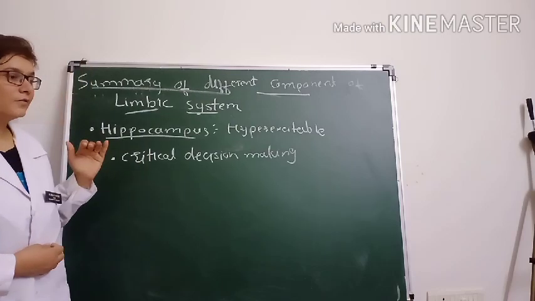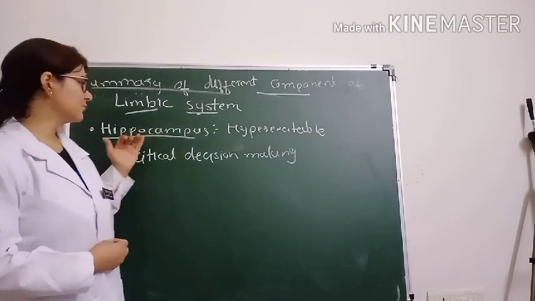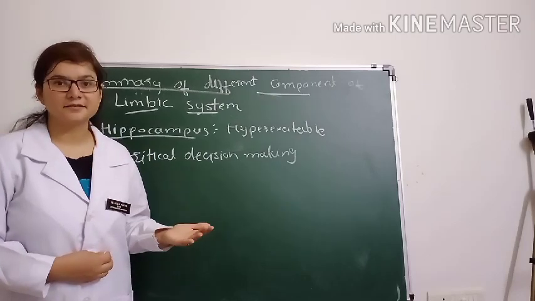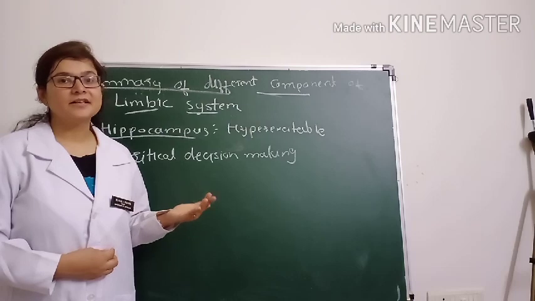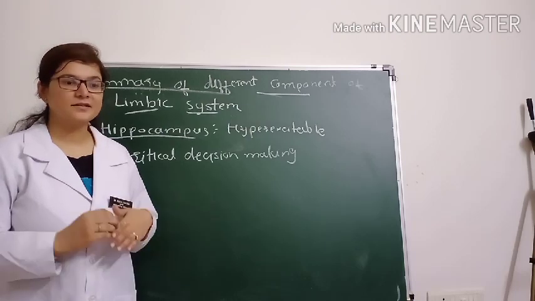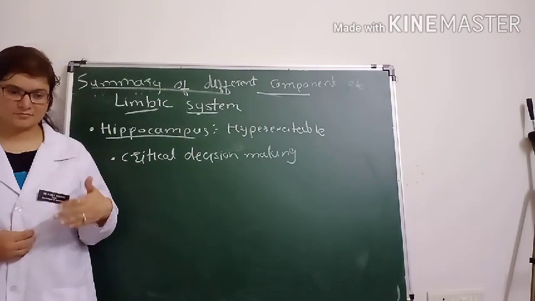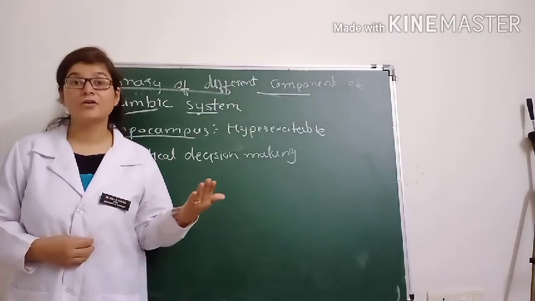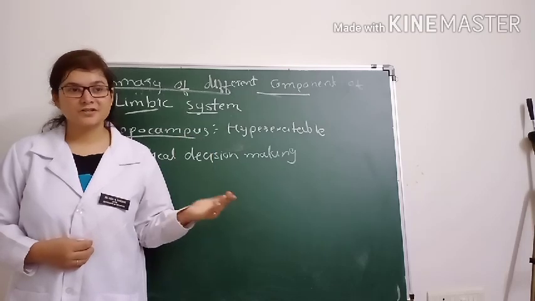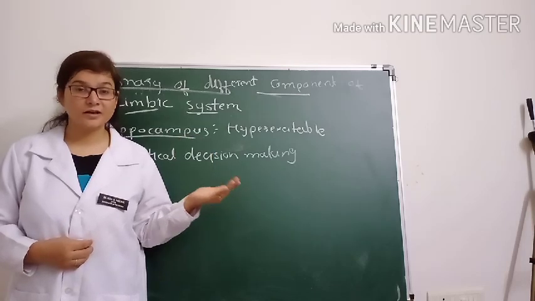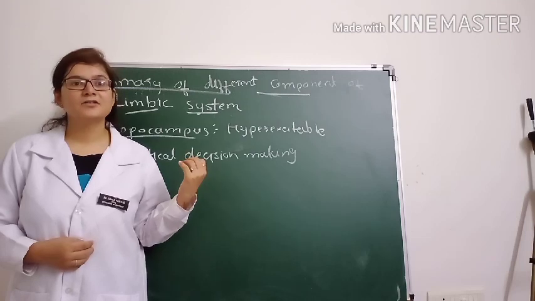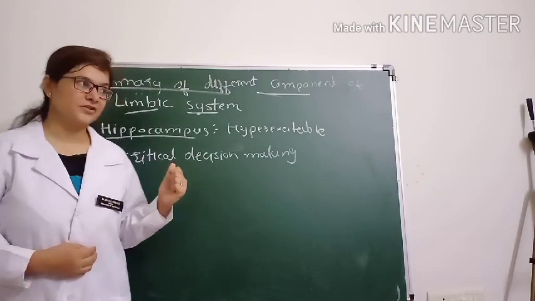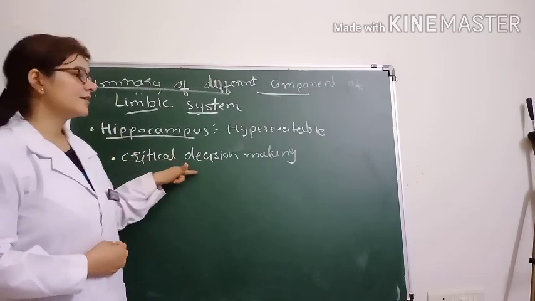So we generally find that if there is a removal of the hippocampus, the person cannot remember or learn new things, right? It is known as anterograde amnesia. The person remembers whatever information is already present in the brain, but after removal of the hippocampus, he cannot remember new information or new learning, right? Particularly this is true for verbal and symbolic types of information. So the hippocampus is a critical decision maker.